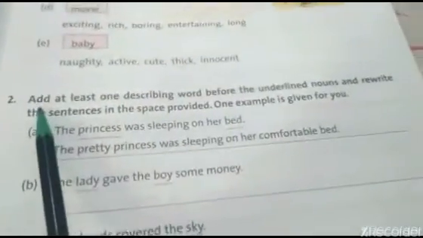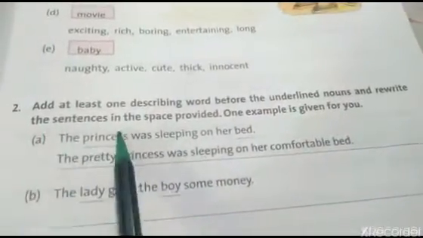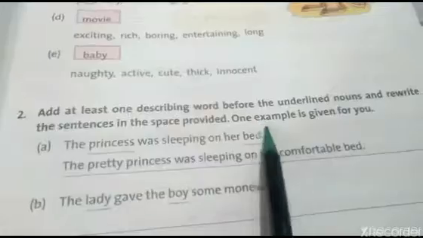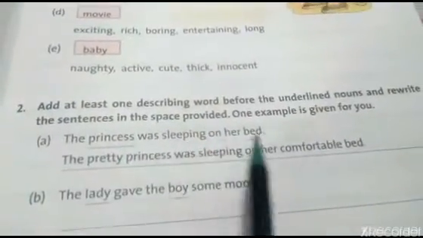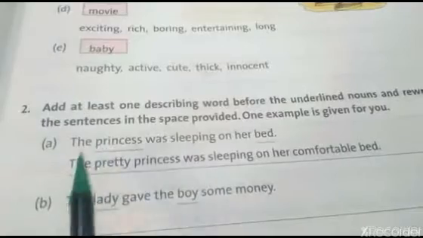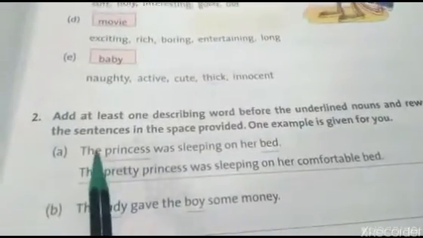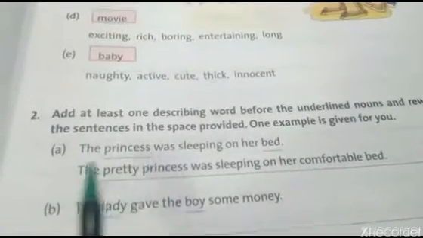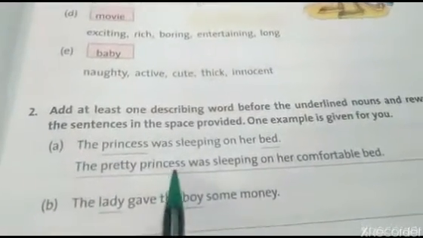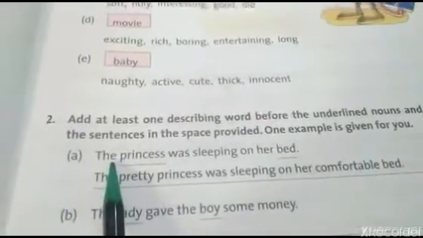Now the next exercise. Add at least one describing word before the underlined nouns and rewrite the sentences in the space provided. One example is given for you. The princess was sleeping on her bed. What you have to do here, you have to write one describing word before the word which is underlined. The pretty princess. You can write here beautiful princess, nice princess also.